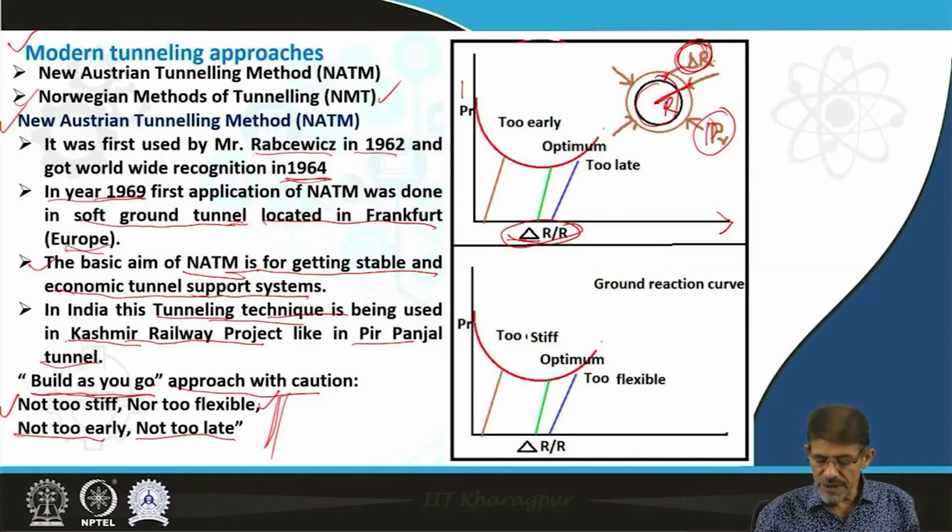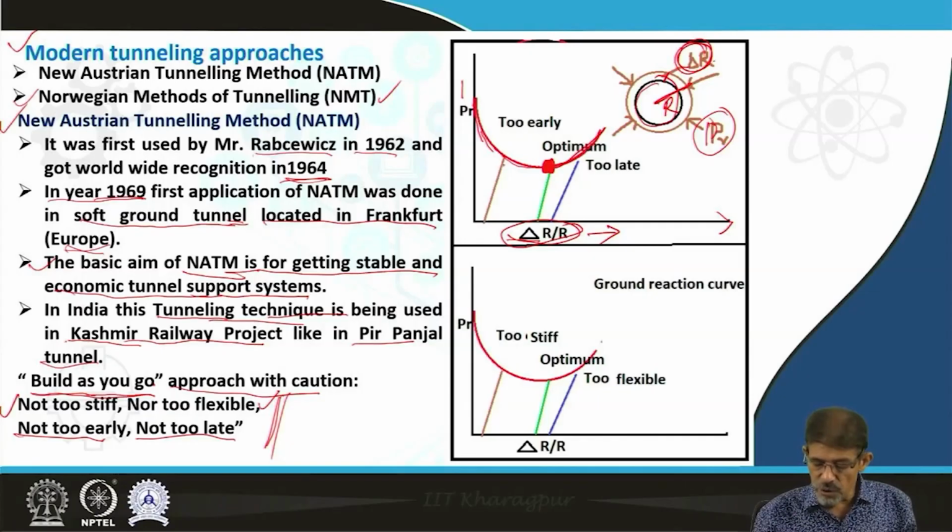Then we can say, for installation of the support system, the nature of the curve is that this pressure is decreasing and getting minimum at this point, meaning stabilized in nature, then again increasing with respect to the increase in the ratio of delta r by r.